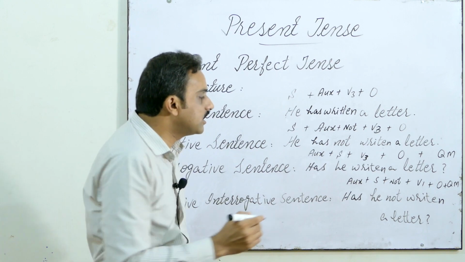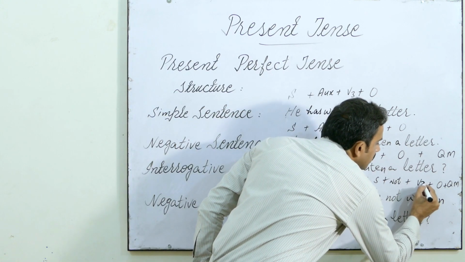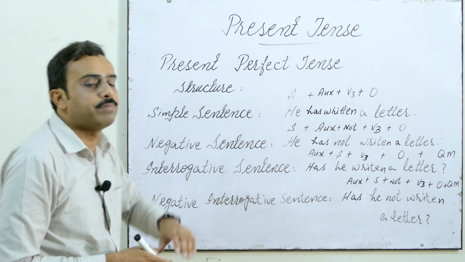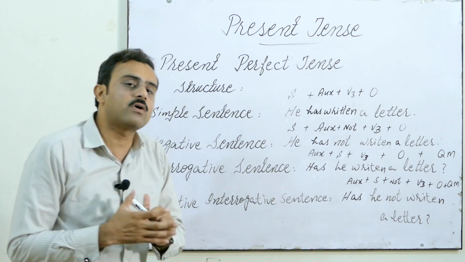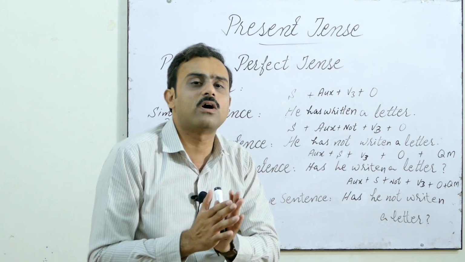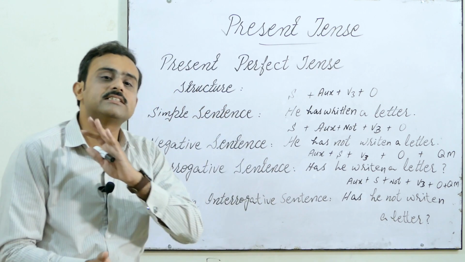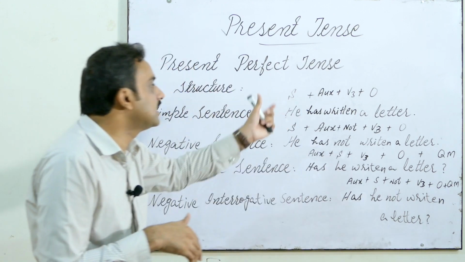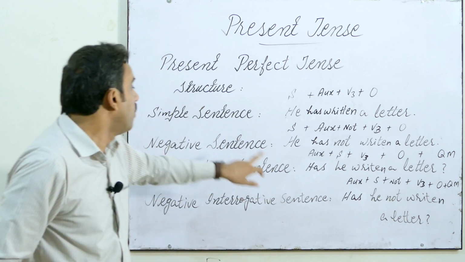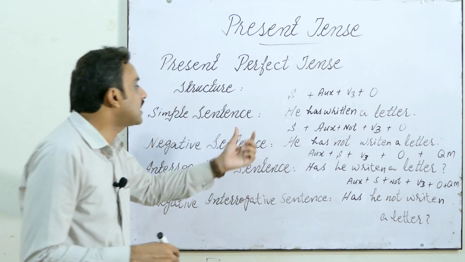V3 definitely we would use in all the sentences, because this is your perfect tense. Why do we call it perfect? Because the action, the activity, state or situation happening has got completion in this tense, so we call it the present perfect tense.